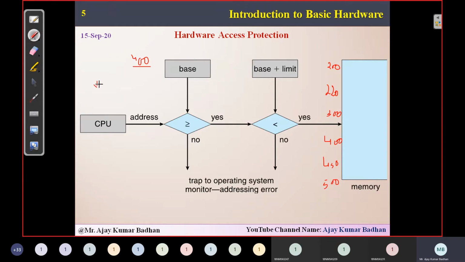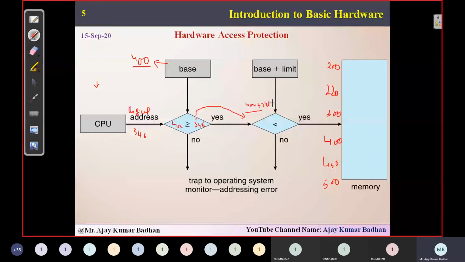Now you people have written a program which we are executing, right? The CPU will generate a logical address for that. Let us suppose the address is 346. The operating system has already indicated that from 400 only we can provide the information. So the operating system will compare the logical address generated with the base. It will identify whether 400 is greater than 346. Yes, it is greater. Then that address will move to the next location, which is nothing but 400 plus 346.